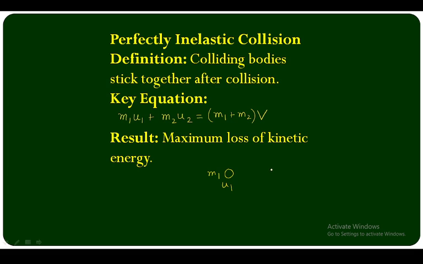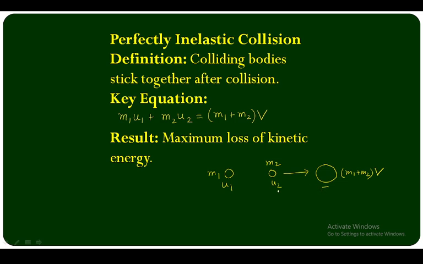There is another body, m2, and the velocity is u2. After collision, this becomes a big one. It is converted into m1 plus m2, and there is a common velocity v of this object. This is perfectly inelastic collision.